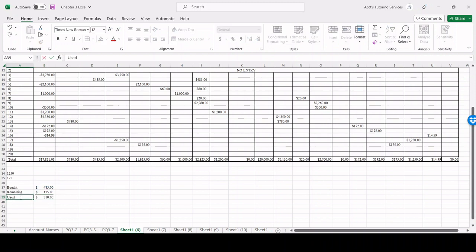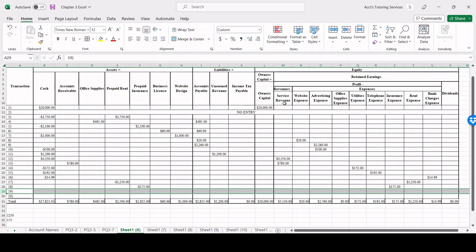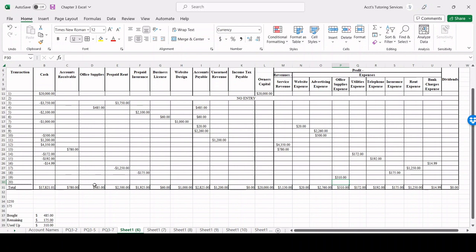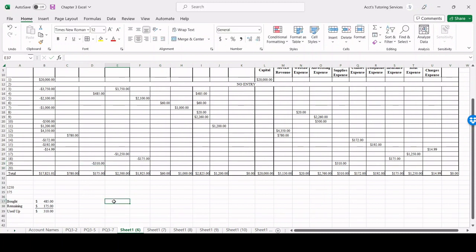This is what we used up. So this is what we consumed. Remember, that constitutes an expense. So for number 19, office supplies expense is going to be $310. And since we used up this amount, our office supplies is going to decrease by $310 as well.